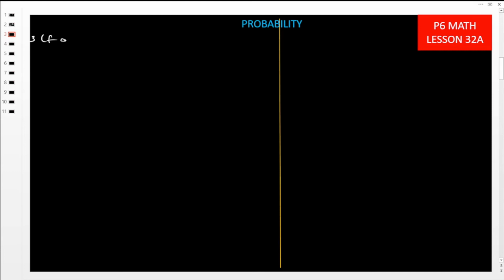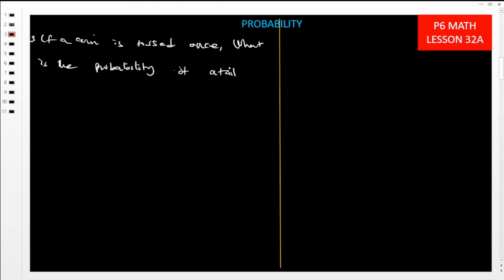They are saying that if a coin is tossed, I think now all of us will know the coin. If a coin is tossed once, what is the probability of a tail showing up?